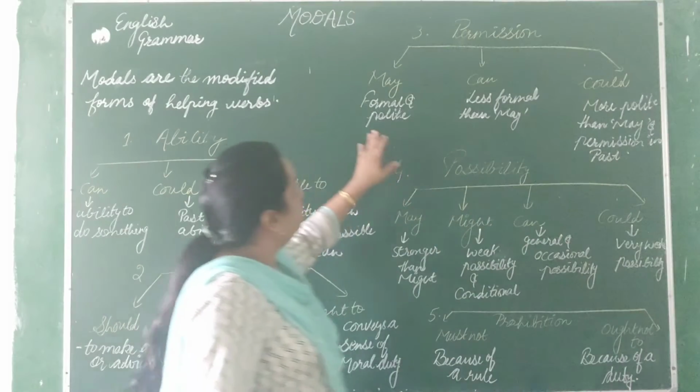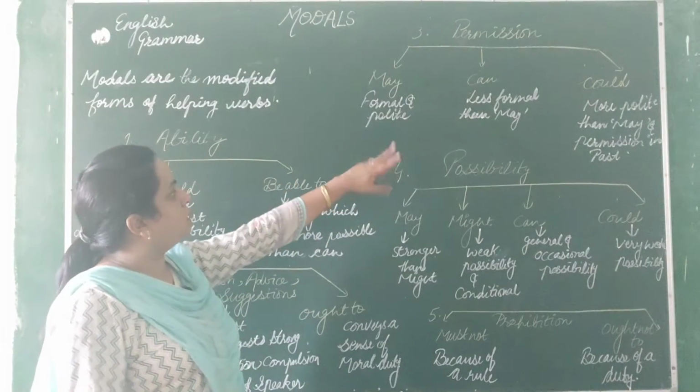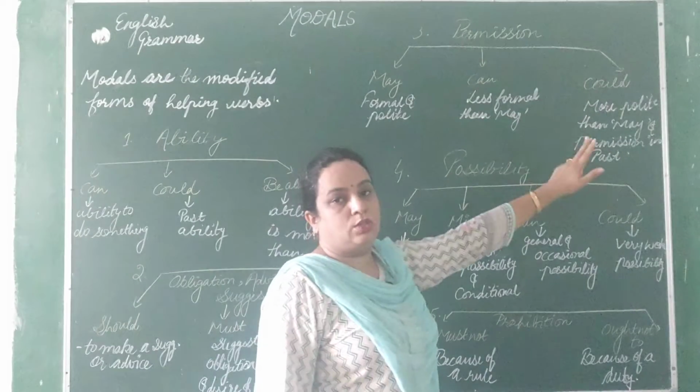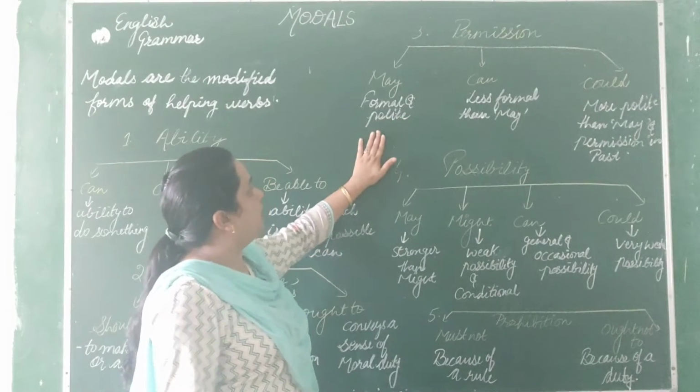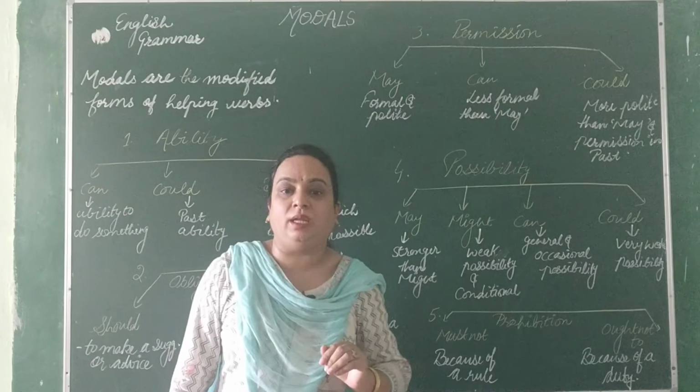So let's talk about the third one, that is permission. If we want to express permission, we can use these three things: may, can and could. So may, let's understand may. May is formal and polite, like may I come in?